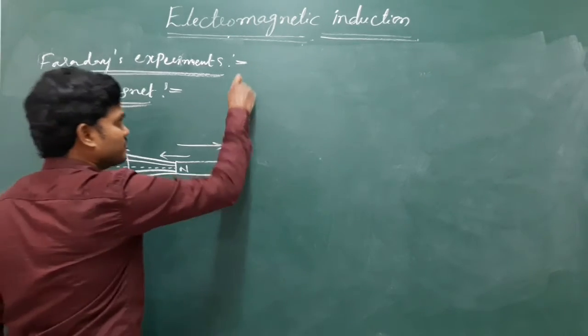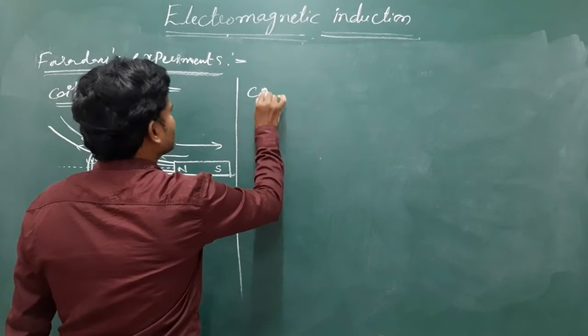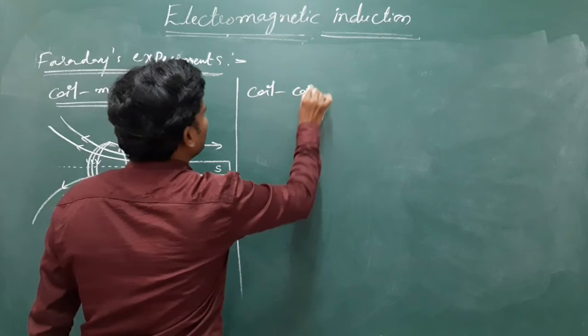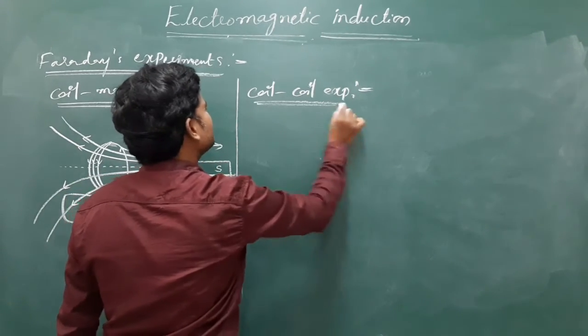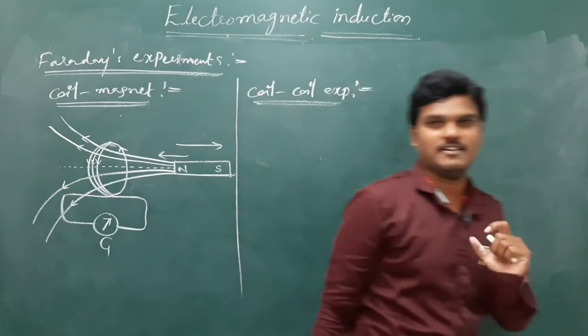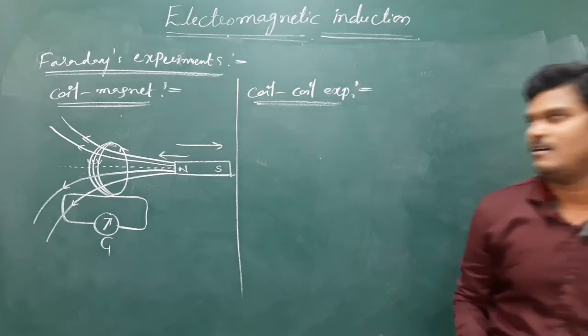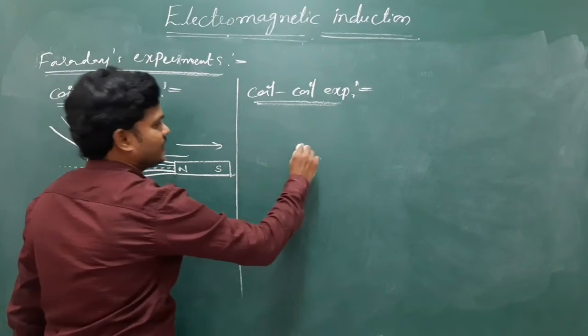And some observations. In the same manner, he performed one more experiment that is called the coil experiment. So these are the basic things from NCERT. Go through the NCERT, you will understand everything. I am just giving some outline idea. Here, coil experiment.